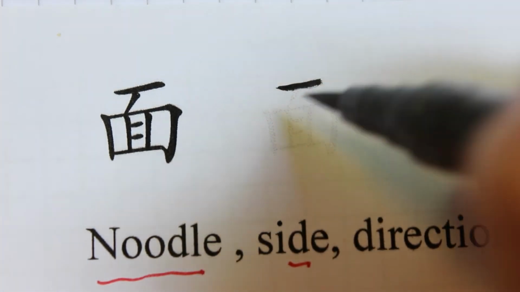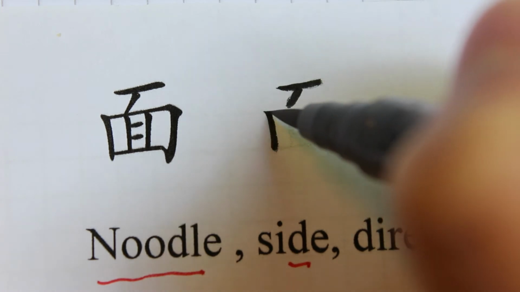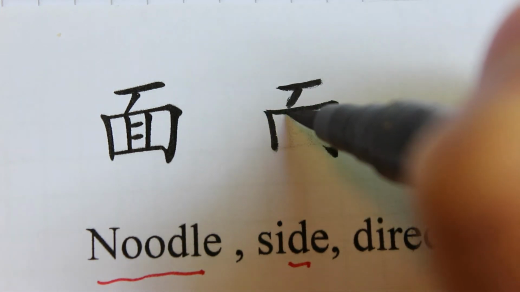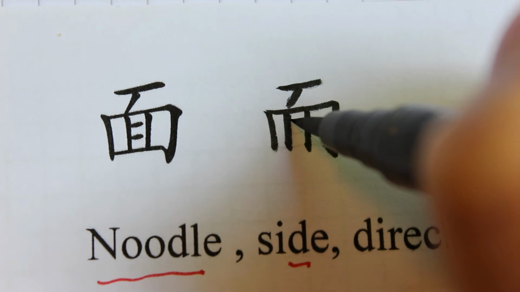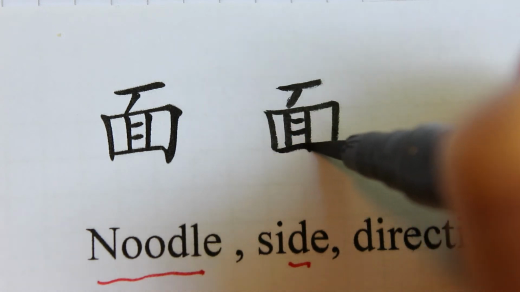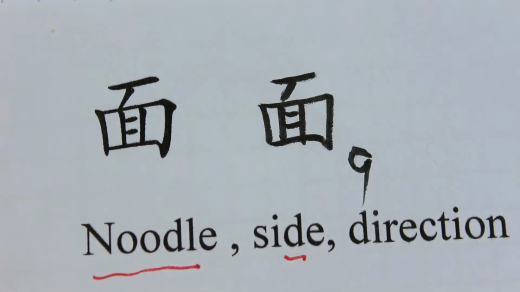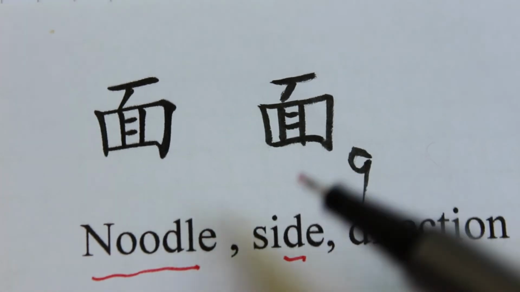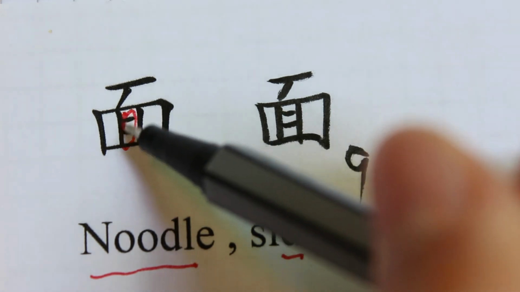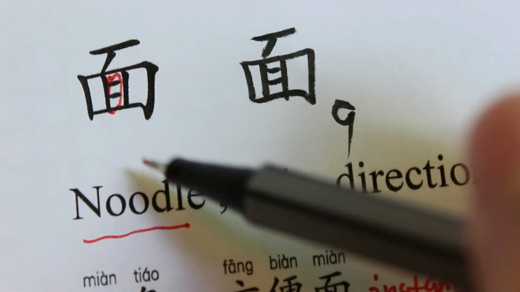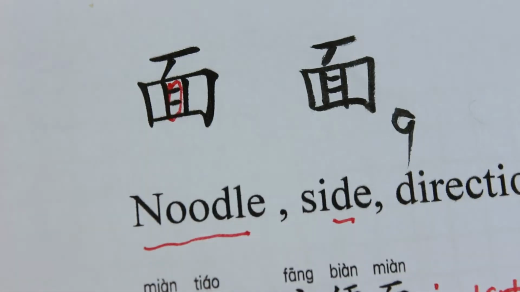1, 2, 3, 4, 5, 6, 7, 8, 9. So 面 has 9 strokes. You should pay attention. Here we have 2 strokes inside. So pay attention to this. And the next character.